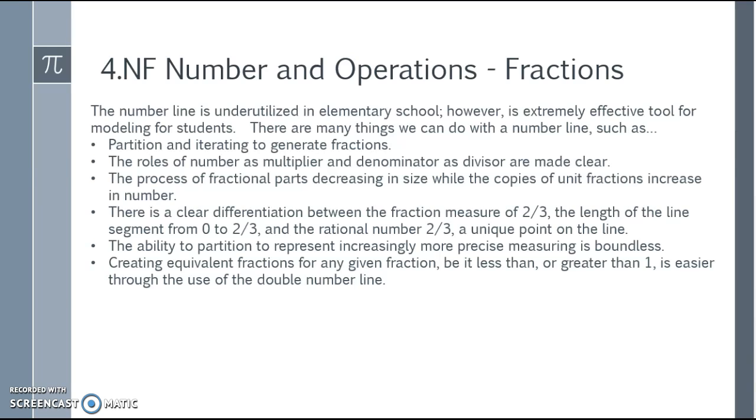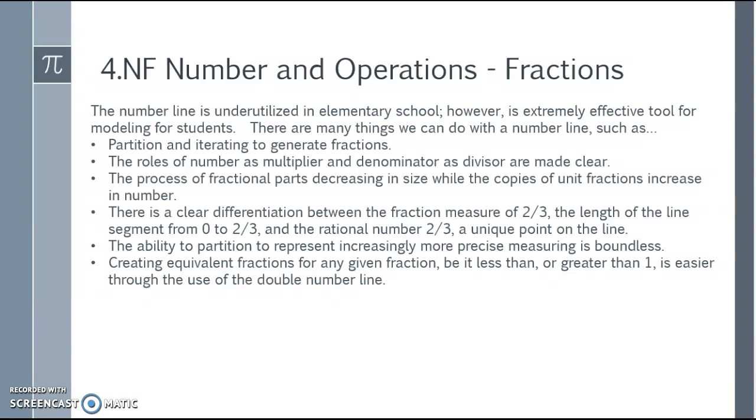The process of fractional parts decreasing in size while the copies of the unit fraction increase in number. There is a clear differentiation between the fraction measure of 2/3, the length of the line segment from 0 to 2/3, and the rational number 2/3 used as a unique point on the line. The ability to partition to represent increasingly more precise measures is boundless.